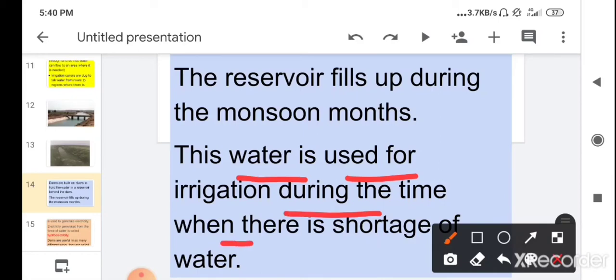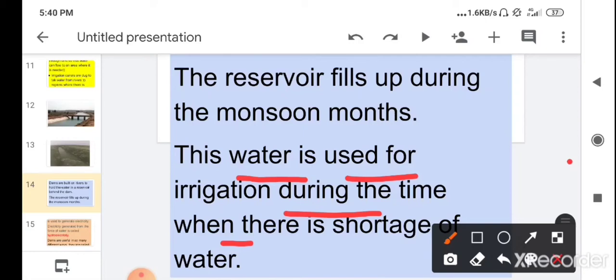Children, we have learned in the reasons for the shortage of water that when there is rain for 2 or 3 months in India, that rainwater flows in a river and goes and mixes with the sea water. So the water becomes useless. But in a dam, the rainwater is stored, which is filled during the monsoon months.